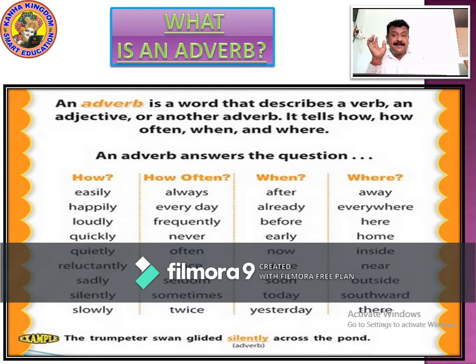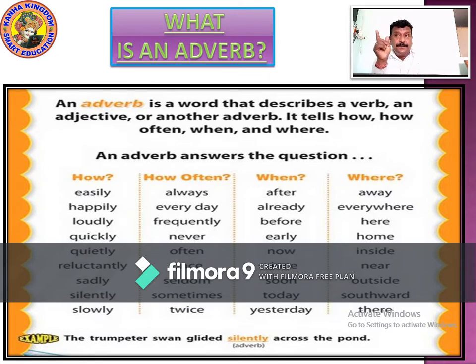So now understand about the questions of the adverb, how it answers. Now let's understand about adverb one more time. An adverb is a word that describes a verb. Verb is an action word. An adverb describes a verb, an adjective, and another adverb.